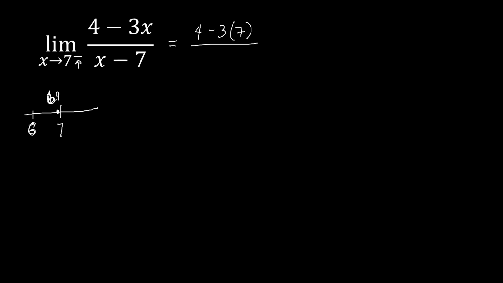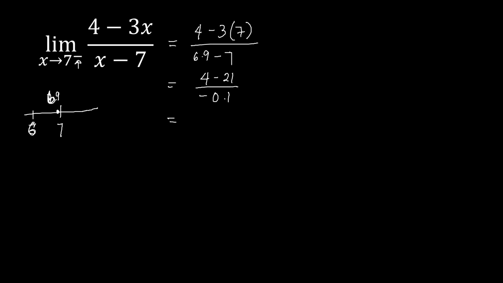So we will be replacing x here not by 7, but by 6.9, and then we subtract 7. Let's simplify that. We have 4 minus 3 times 7, that's 21, over 6.9 minus 7, which is equal to negative 0.1.